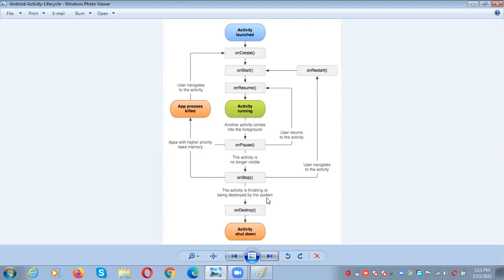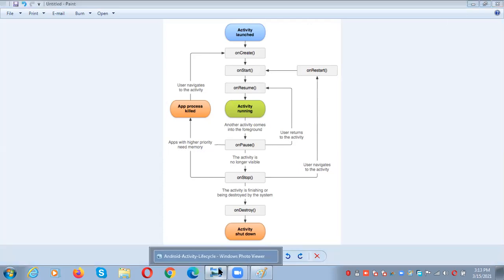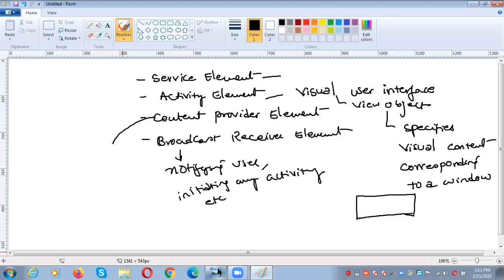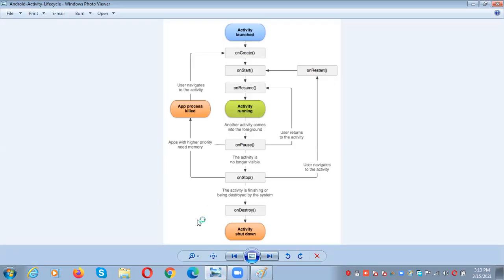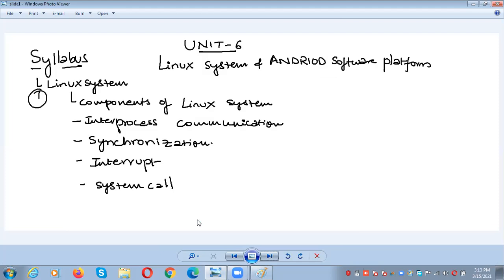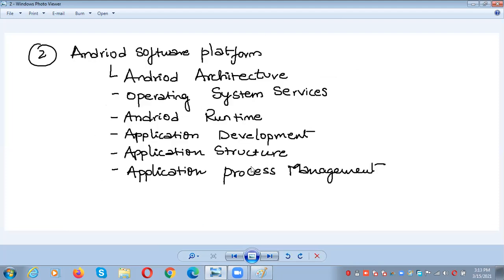So this is about the activity life cycle. And this is about application process management. So we have covered all these concepts under the Android software platform.